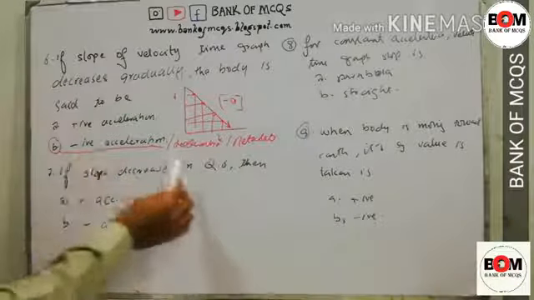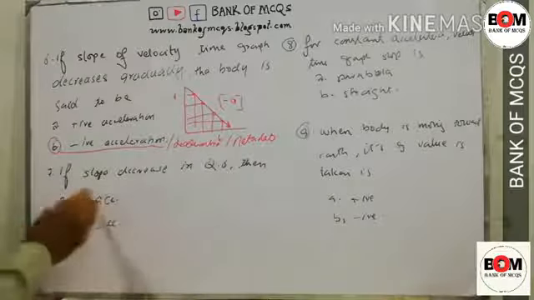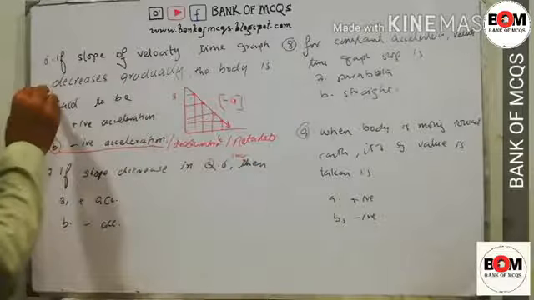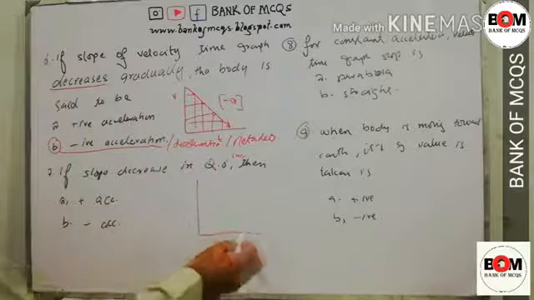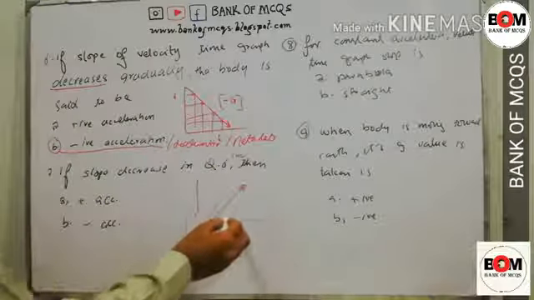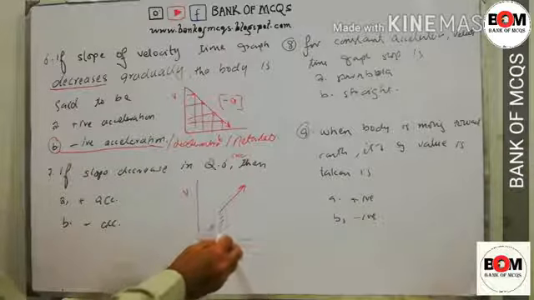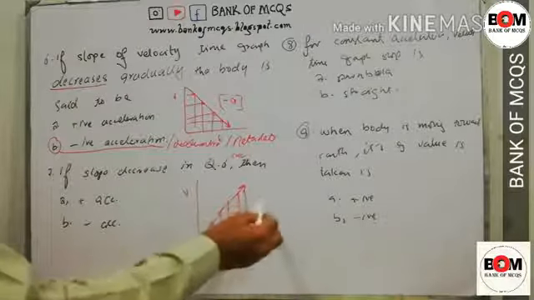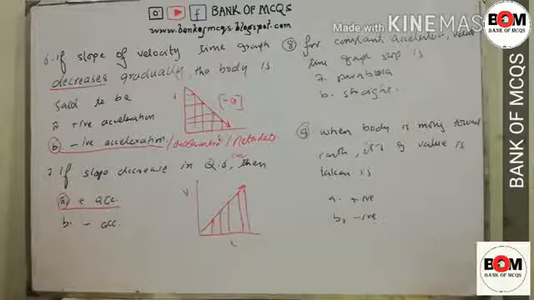If the slope of the velocity time graph in question number 6 increases, if they give us increase instead of decrease, then at each point the velocity is increasing with the passage of time. As velocity is increasing, the acceleration is called positive acceleration.